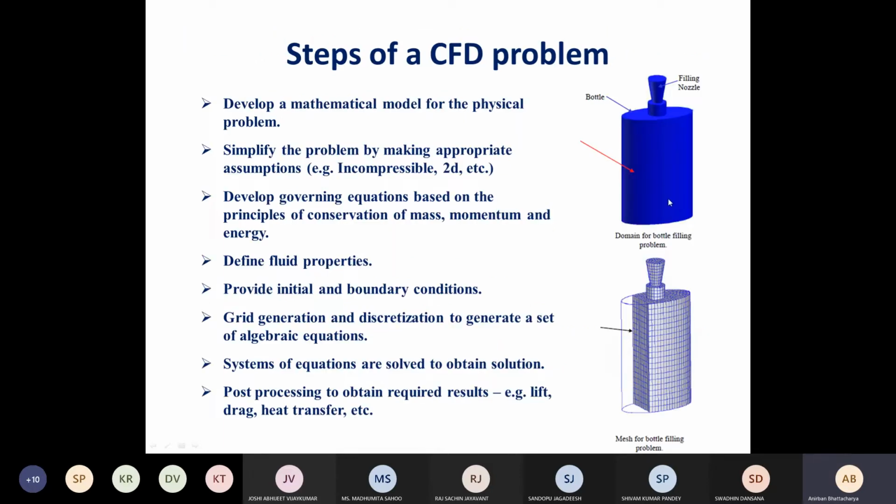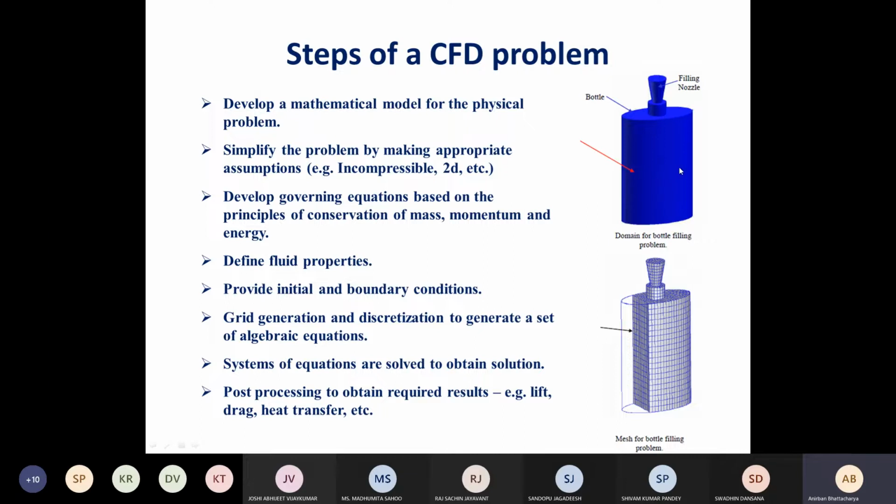What are boundary conditions? For those who do not know, boundary conditions are the conditions which are given at the boundary of the domain. The domain is the volume for which you are solving the problem. At the boundary of the domain, we need to give appropriate values of temperature, velocity, whatever equations we are solving; corresponding to that, we have to give some condition. Otherwise, we cannot solve the problem.